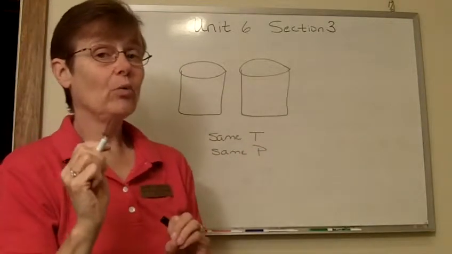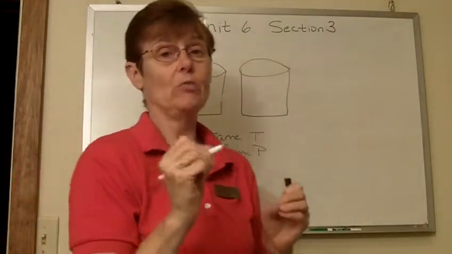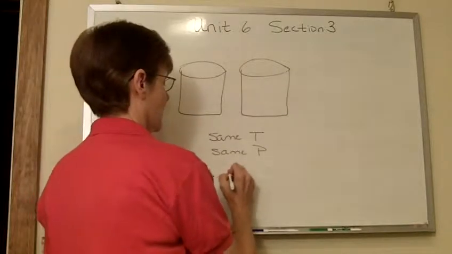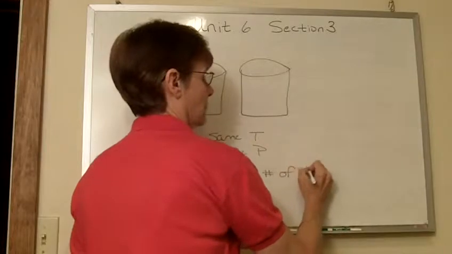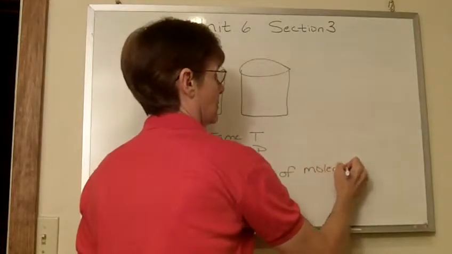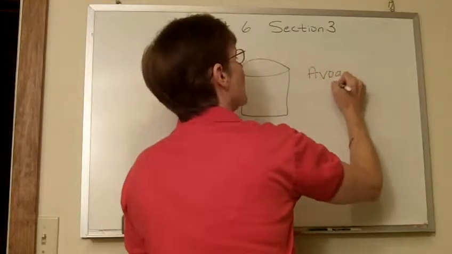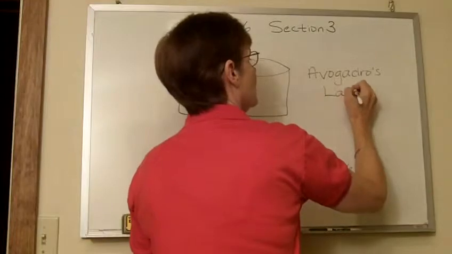And therefore, we know that they have to contain the same number of molecules, even if they're two different gases. And this is called Avogadro's Law.